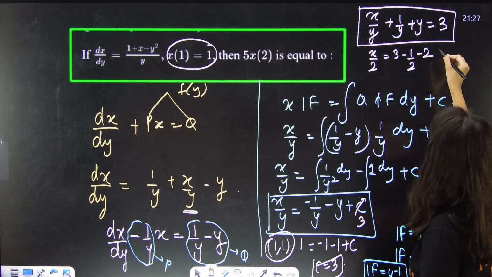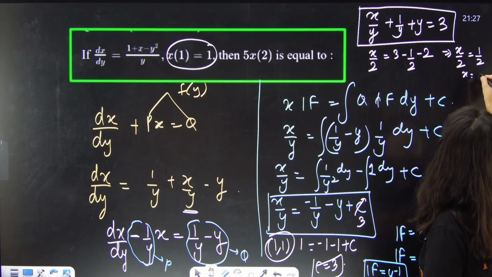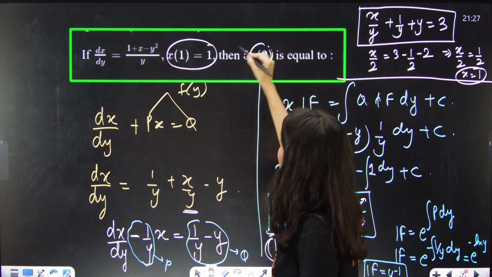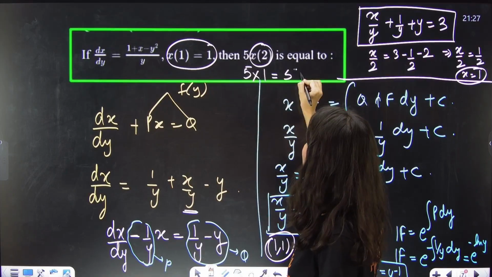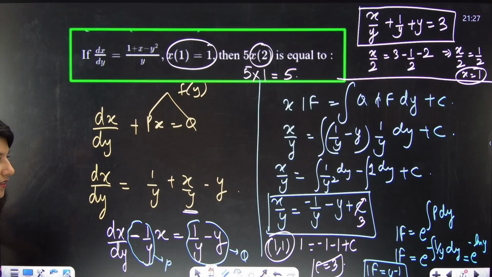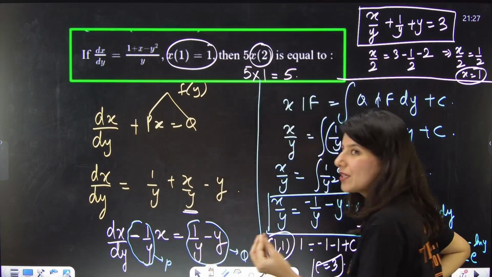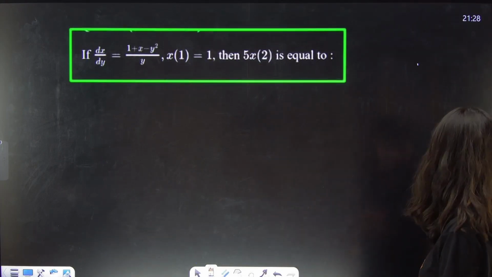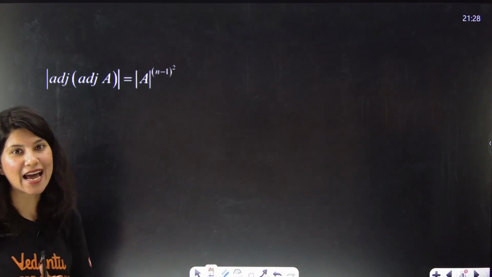So this is basically x by 2 is equals to 1 by 2. X is coming out as 1. The moment you put y is equals to 2, x is getting 1. 5 is absolutely right. All right. Clear. Perfect. So this is how your linear differential equation in either x or in y can be tackled. And now it's time for matrices and determinants.